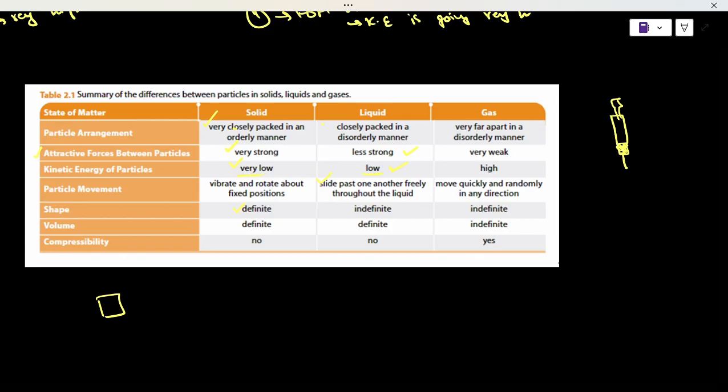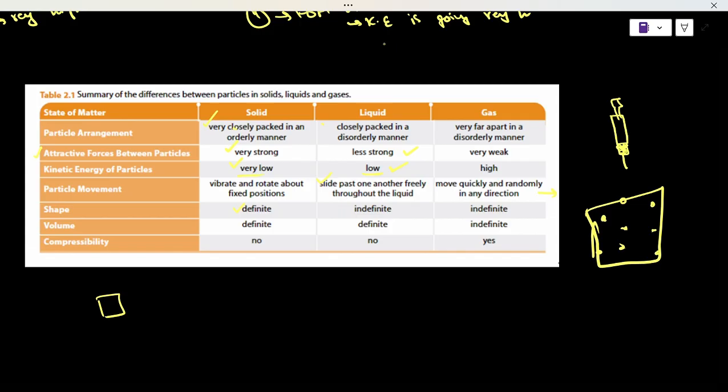Now, particle movement in gases means they move very quickly. One thing that you need to know, which I might have forgotten to add, is that in gases the particles move at very high speeds and in random directions. So let's say you have this box, and in this box you have gaseous particles. At one moment a gaseous particle is going to be here, at another moment here, then here, and then here. So it moves at very high speeds and in random directions.